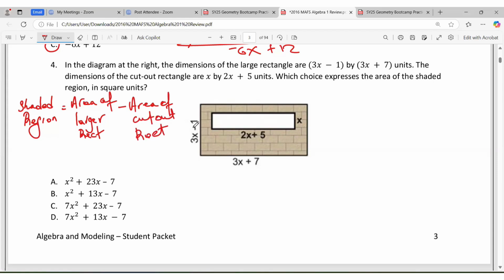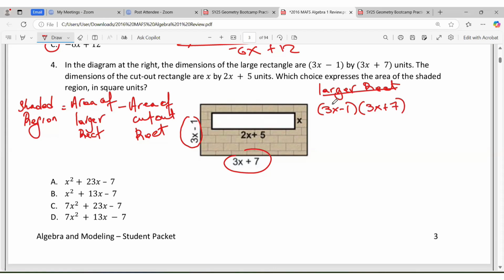All right, so the area of the large rectangle is going to be the length times the width. So let's just take our time and put this together. The area of the larger rectangle is going to be 3x minus 1 times 3x plus 7.